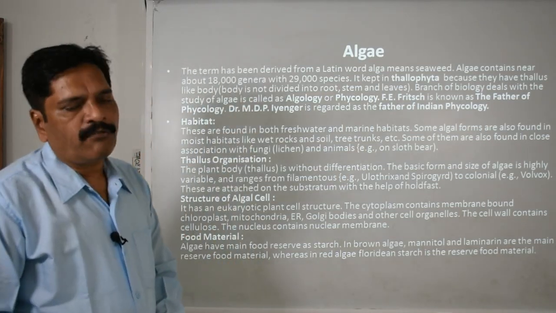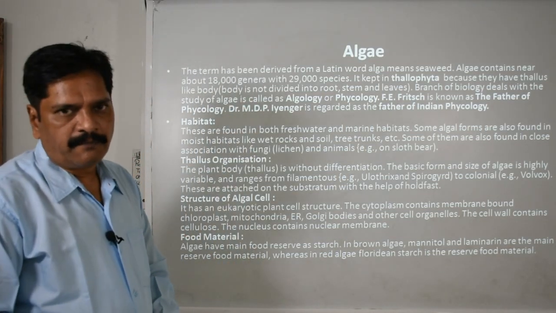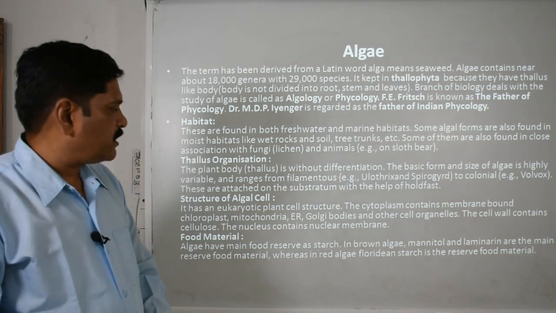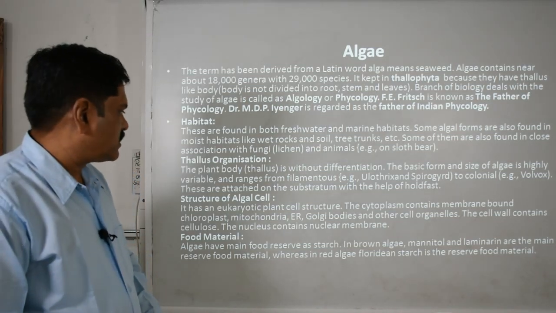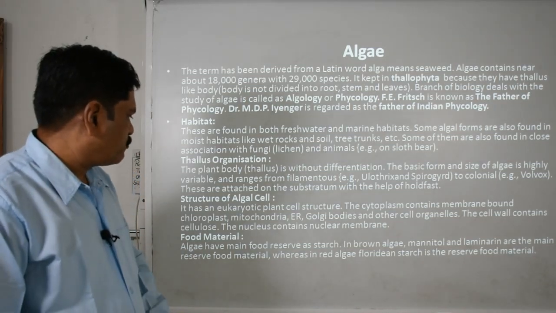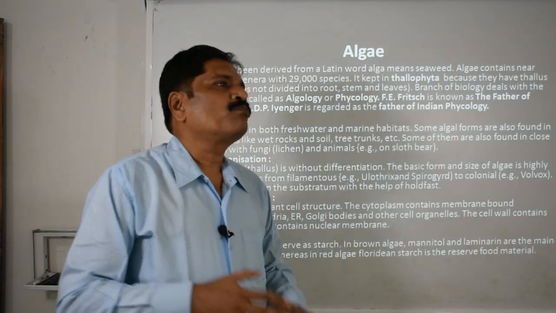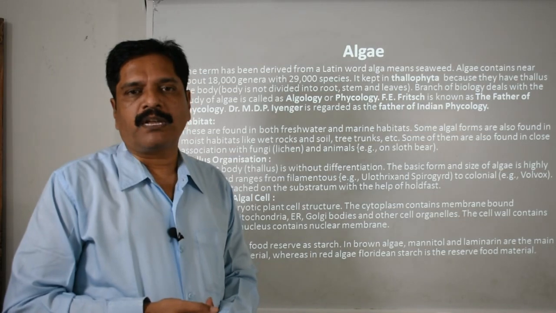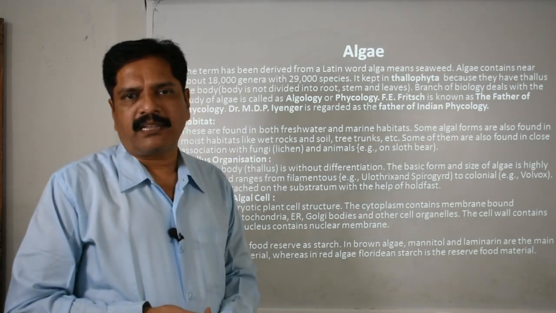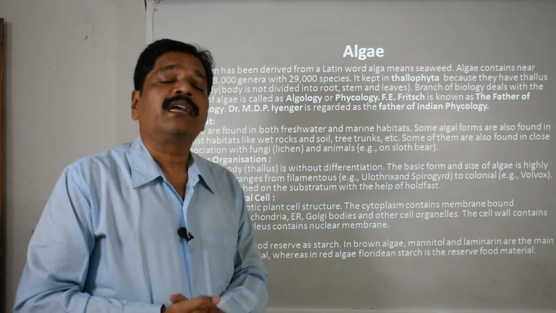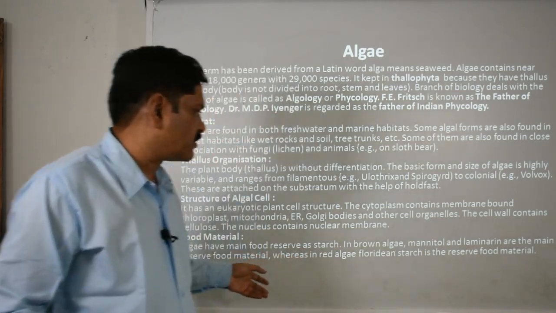And their cell wall basically consists of which thing? That is the cellulose, okay. And then we talk about the food material. These algae basically produce their food in the form of the simplest organic matter, that is glucose, but later on it will be stored in the form of starch, okay.